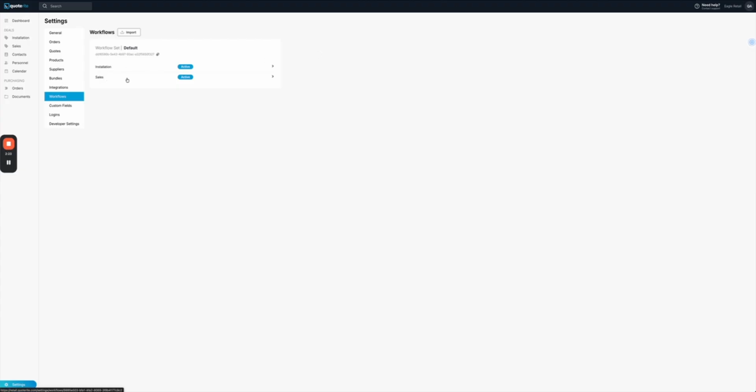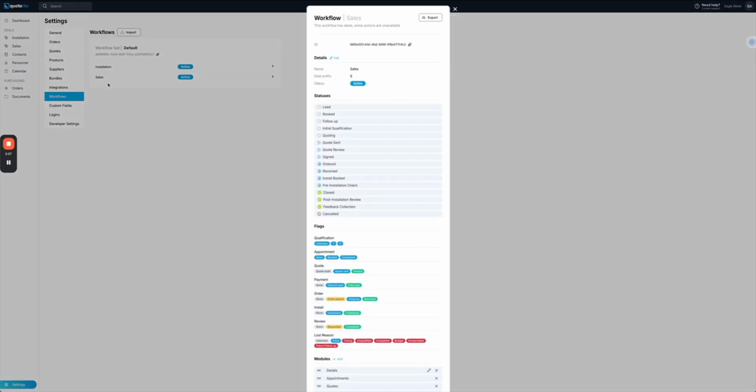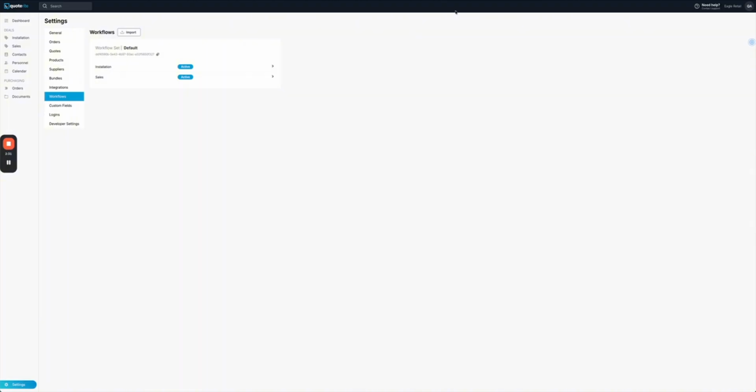A lot of clients have, for example, a sales workflow or retail sales. They may have a commercial workflow where they put the deal prefix as C. They may have a rework workflow and an installation workflow. So they can all be very, very different.